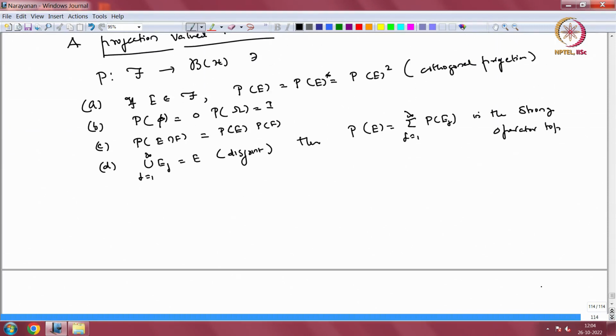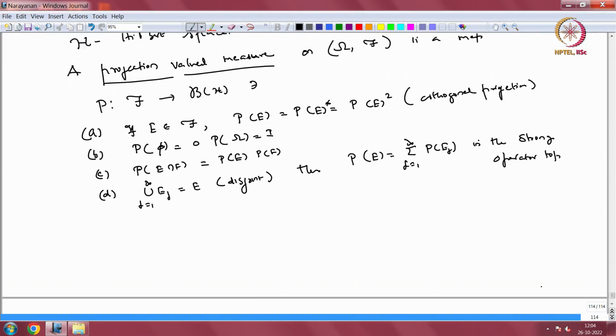Okay, we will stop here. We have defined this object called a projection valued measure. Let me quickly recap, starting from a commutative C-star subalgebra with identity of B of H. Using the Gelfand transform, we extended the functional calculus to bounded functions, which gave us these projections. Now, we are going to study them as separate objects.